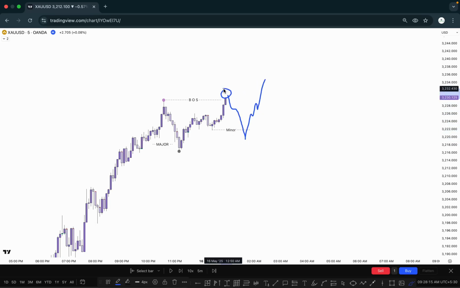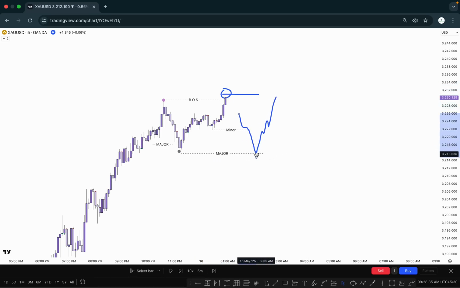But this is our break of structure, and this is a minor inducement, and we are not interested in the buy right here on the minor inducement. Generally, we are interested after taking out the major inducement. So where is the major inducement in the current situation here? The previous main low is here. It means if market takes out this low, we are interested here for the buy to the upside, like this one right here. Okay, so this is the major and minor inducement difference.